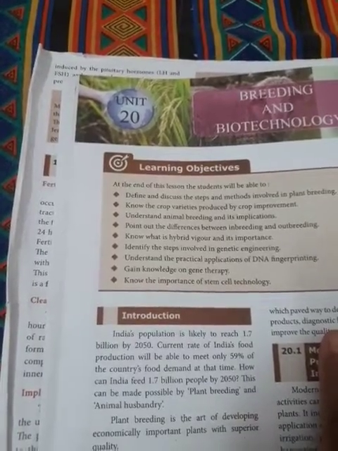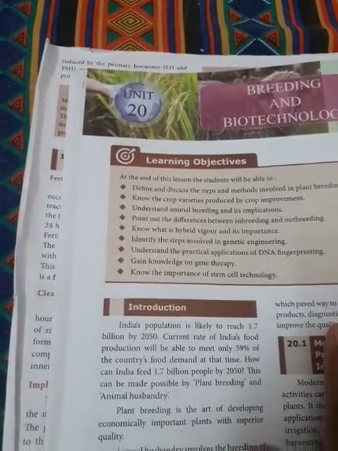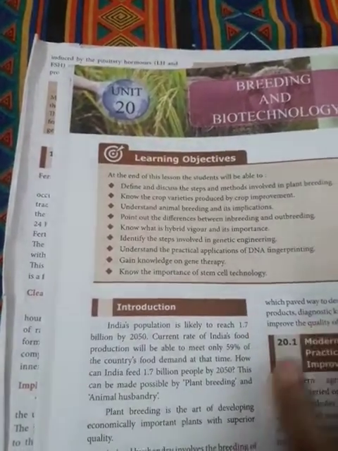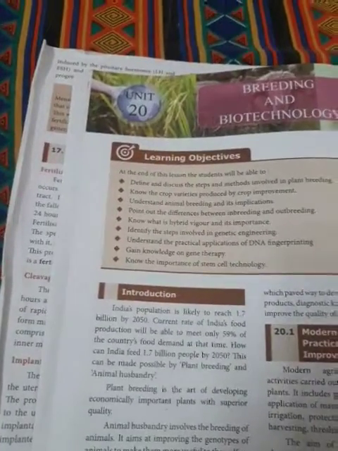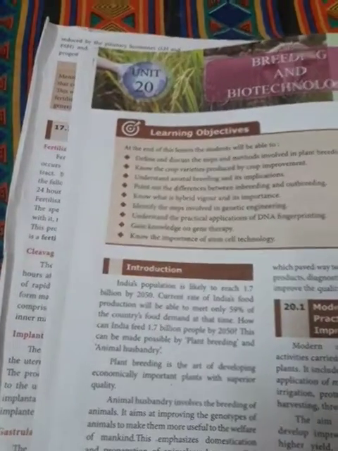So how can India feed a 1.7 billion population by 2050? This can be made possible by plant breeding and animal husbandry. One more method I told is called biotechnology. So what do you mean by plant breeding?